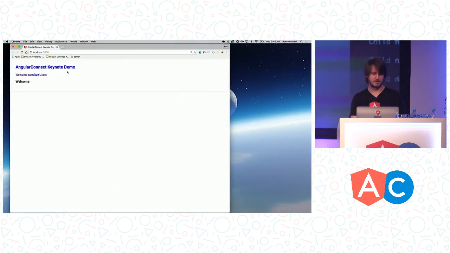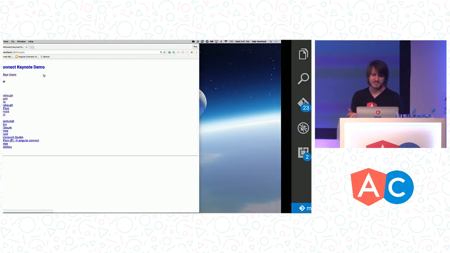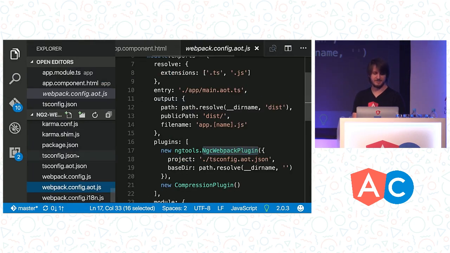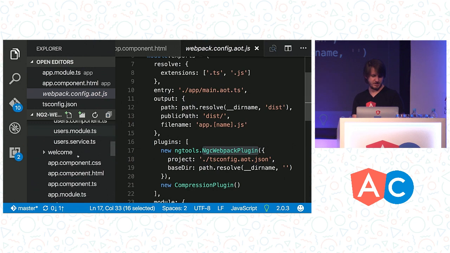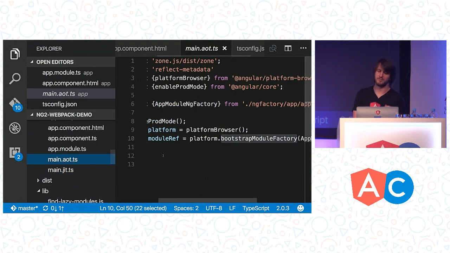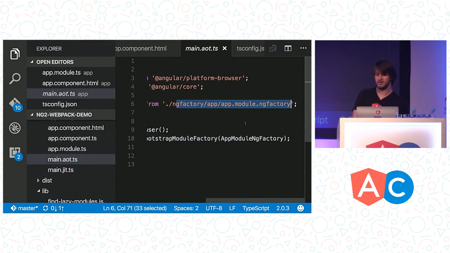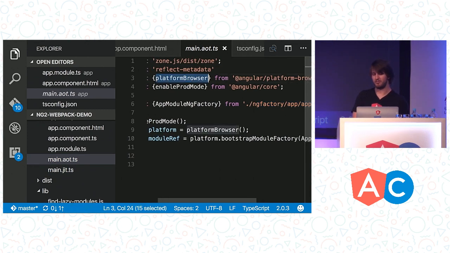So we'll jump back over to the browser here. Let's make sure this is working, great, and then lazy loading works as well. So this is now an ahead-of-time compilation application built from the exact same code base. The only thing you need to do to change between the two modes is have a different main entry file, which is here. This is our original one, where we're bootstrapping our app module. We'll jump over to our AOT one, and we're going to bootstrap the generated version of this code using our platform browser. This is the only thing you need to change between the two modes.